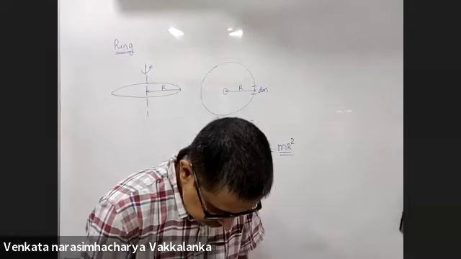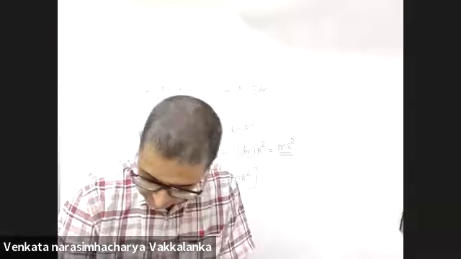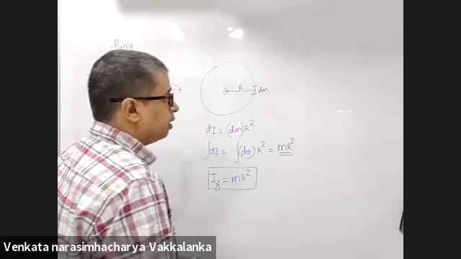Sir, then for a disk it will be different, no? It will be different. We have a variable radius, so we have to take from the center.